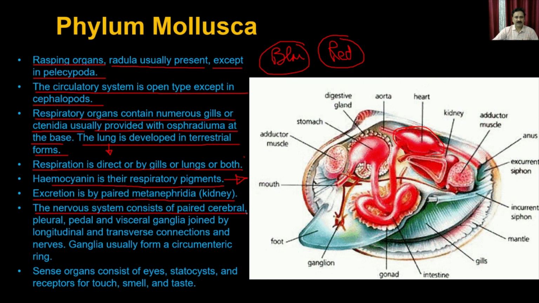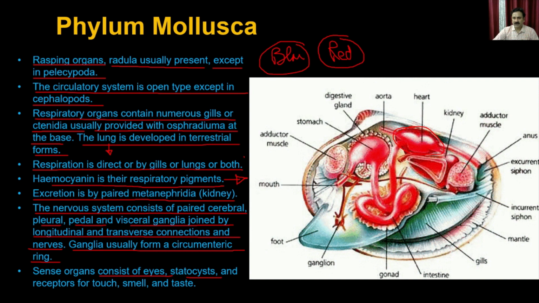The nervous system consists of the cerebral, pleural, pedal, and visceral ganglia joined by longitudinal and transverse connections and nerves. The ganglia usually form circumferring rings. Sense organs consist of the eye, statocyst, and receptors for touch, smell, and taste. So these are all the organs present in a Unio.